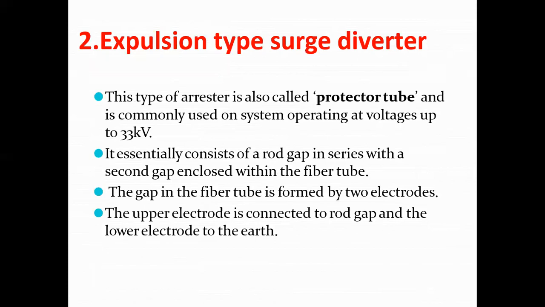Second one is the expulsion type surge diverter. This type of arrestor is also called a protector tube and it is commonly used on systems operating at voltages up to 33 kV. It essentially consists of a rod gap in series with a second gap enclosed within the fiber tube. The gap in the fiber tube is formed by two electrodes. The upper electrode is connected to the rod gap and the lower electrode to the earth.